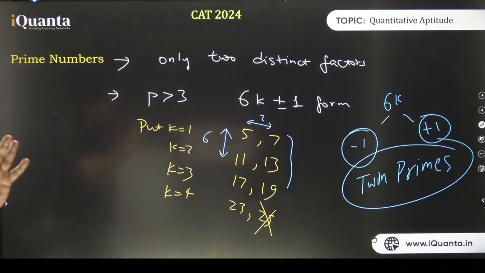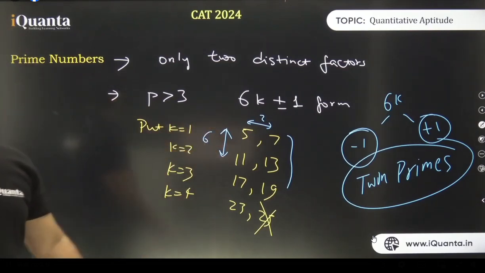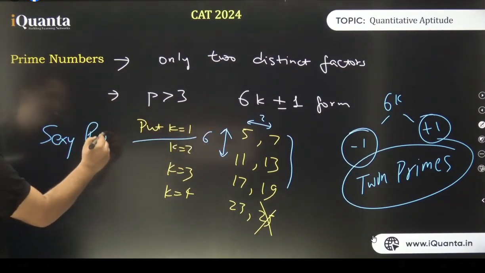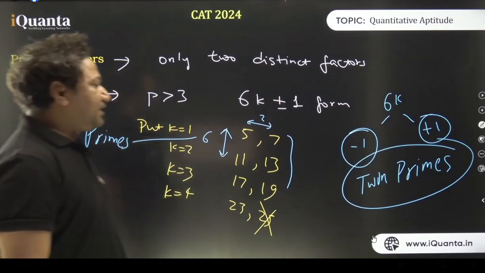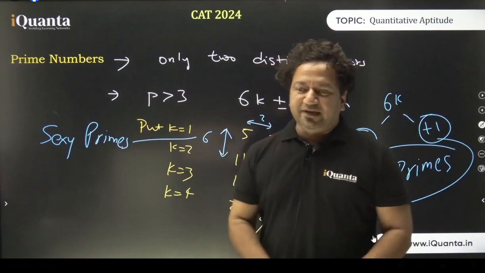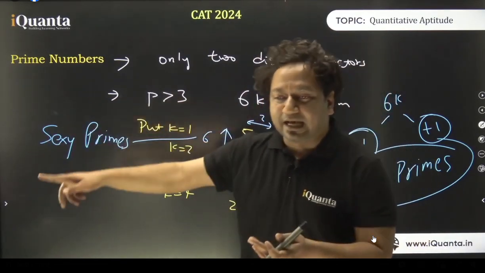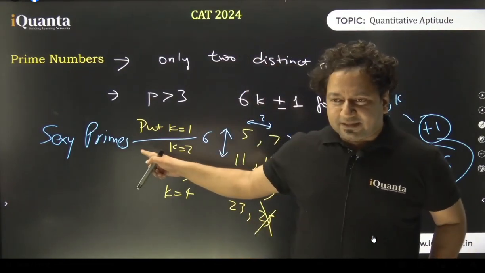Nothing here is always. It's just a probability. So there is a possibility that 2 primes are 6 steps apart. These primes are known as sexy primes. Clear? Whenever mathematicians try to find prime numbers, the moment they get one prime, they check the other at a 2 step gap, and they check the third one at a 6 step gap. That is very common. The name is actually sexy primes. I have not made it up.